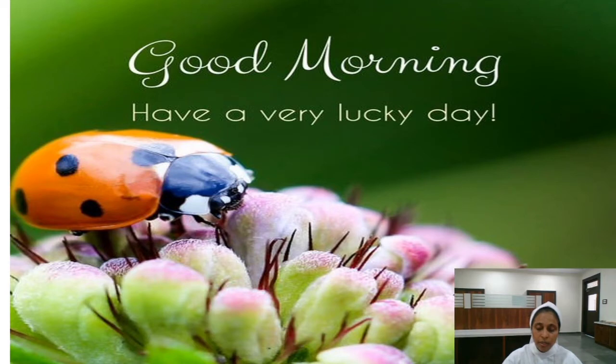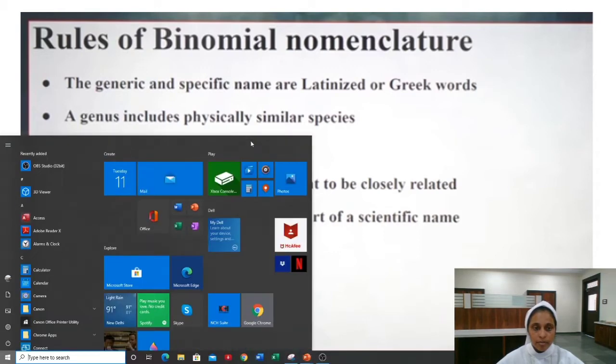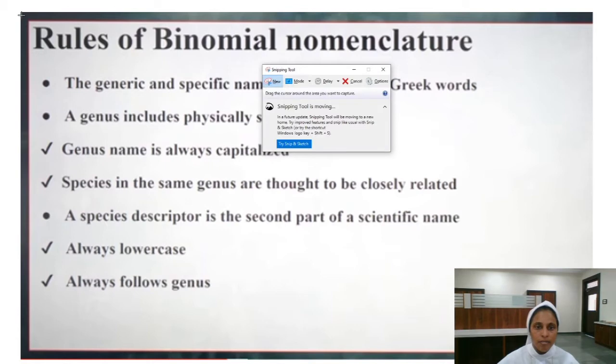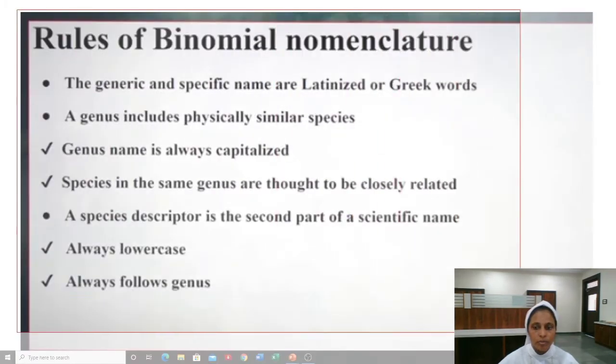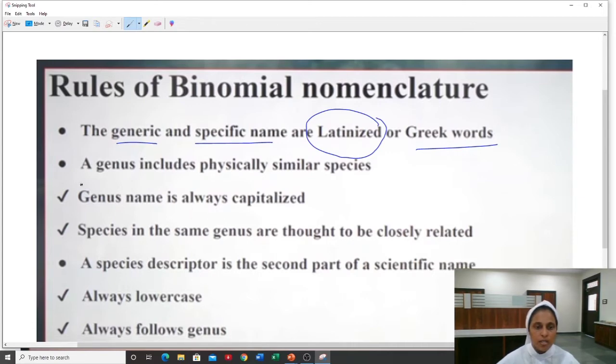Let's revise it once again, the rules of binomial nomenclature. What are the rules that we have learned here? Once again we will go through. Rules of binomial nomenclature: the generic name and specific name should be Latinized, or they should be Greek words, as I have told you earlier. In the previous session also I have mentioned it.